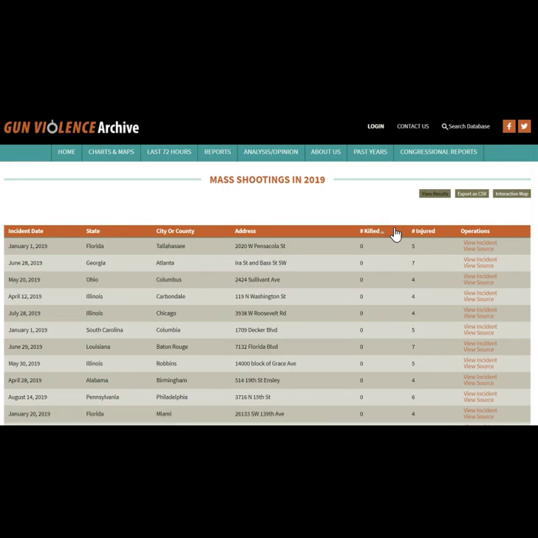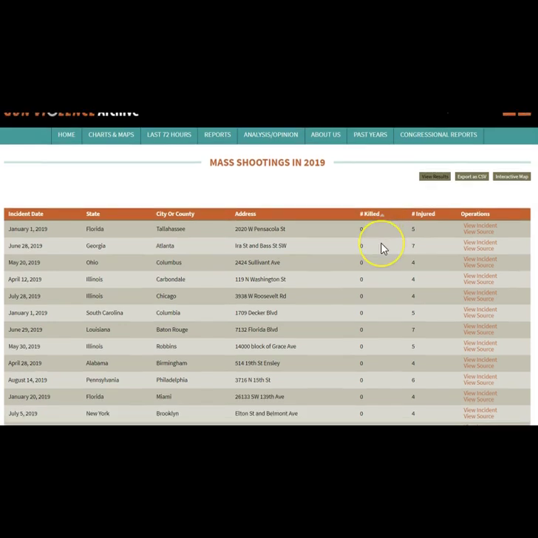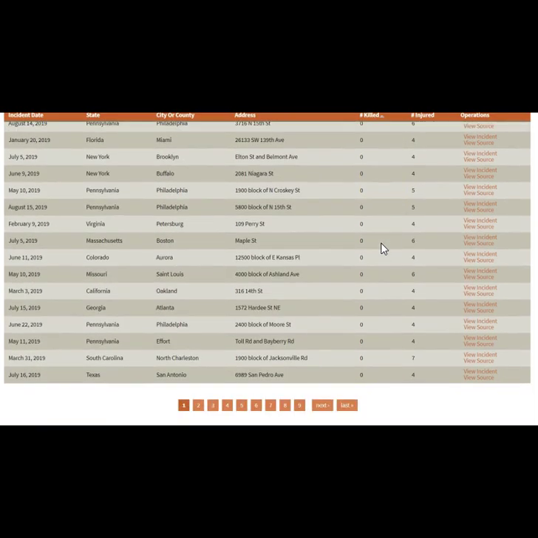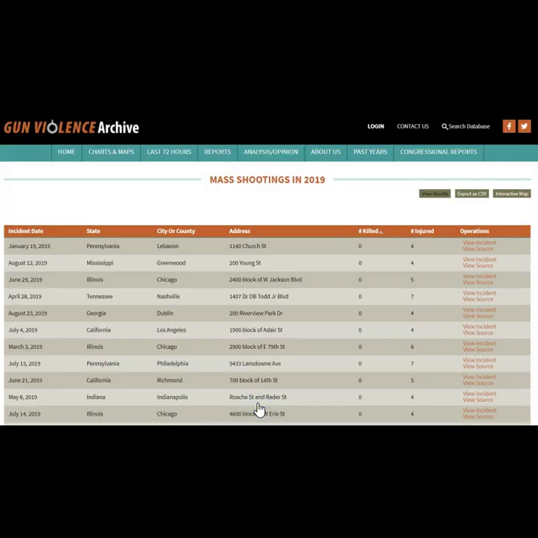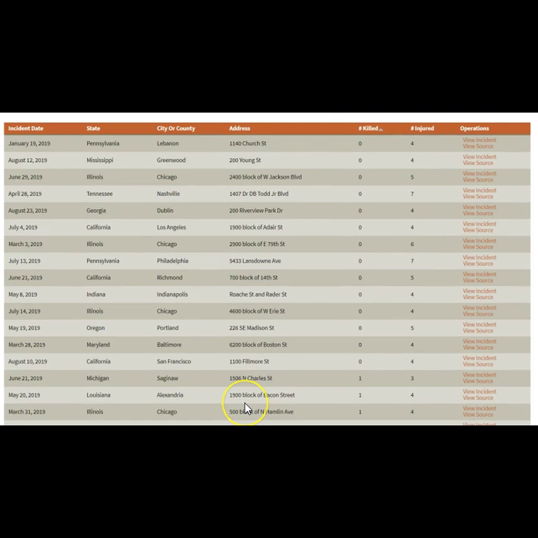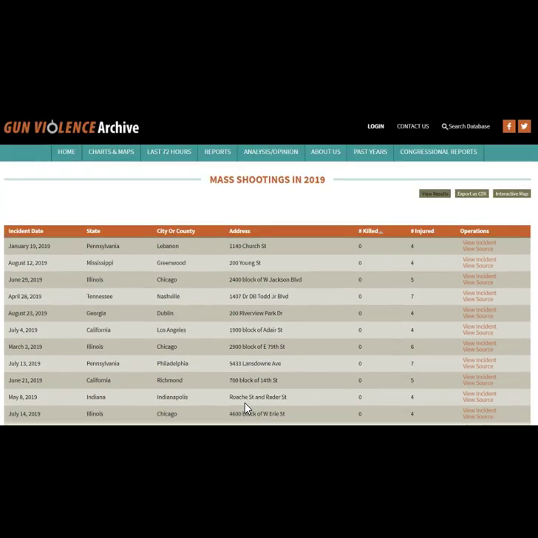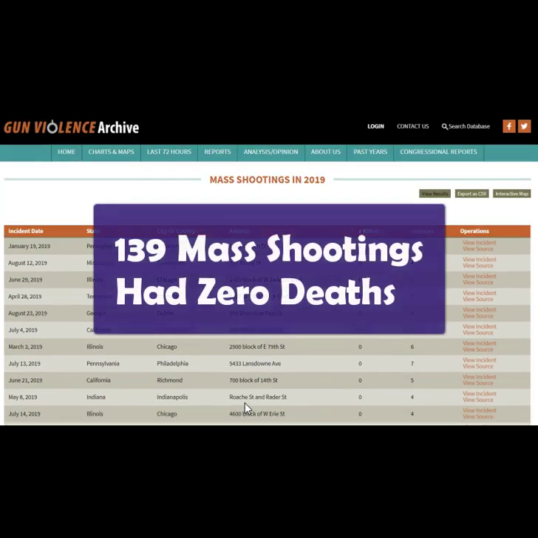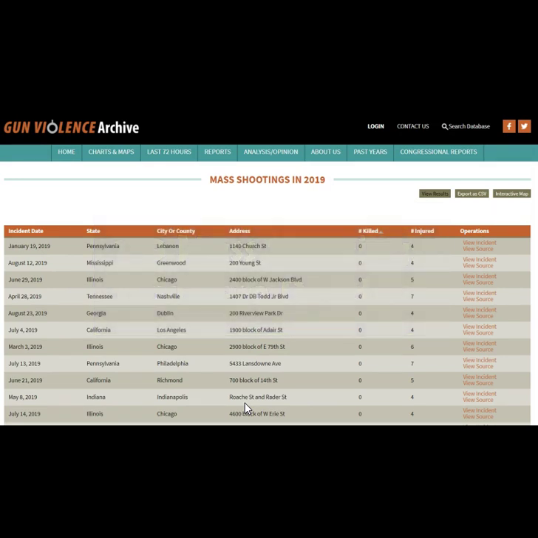That starts listing all the events which resulted in no deaths, and there's kind of a surprising number of them. In fact, we have to go all the way to the 6th page in order to find our first death in a mass shooting in this database. So what that means is that 139 mass shootings resulted in 0 deaths so far. So that's slightly over half of all their mass shootings had 0 deaths, which would probably surprise most people.